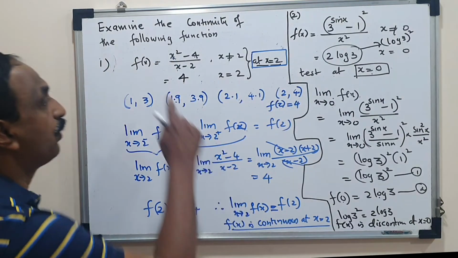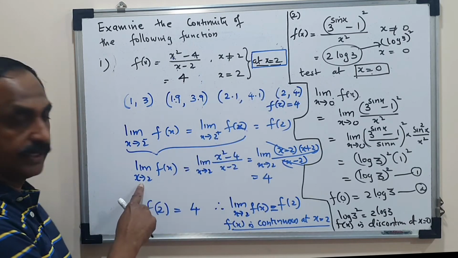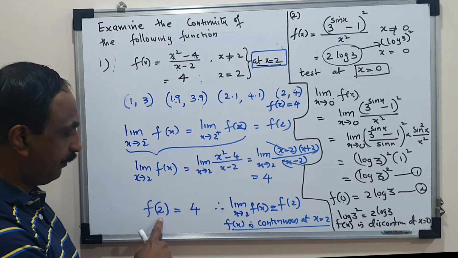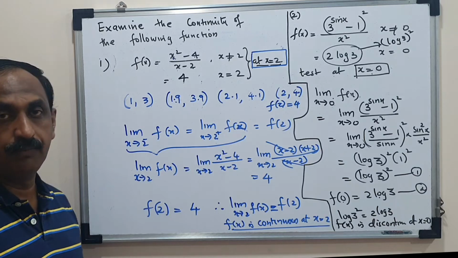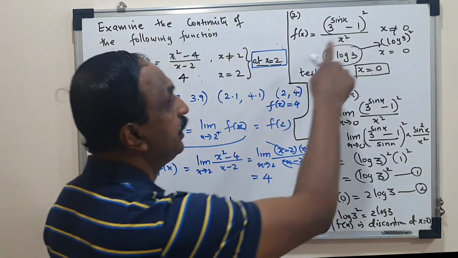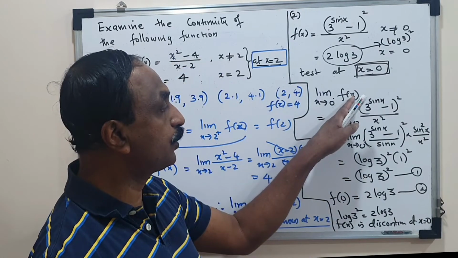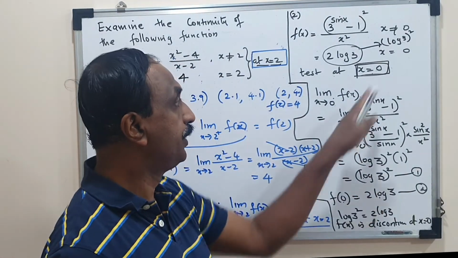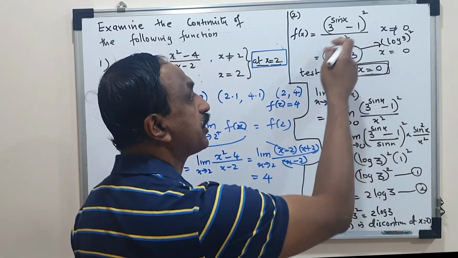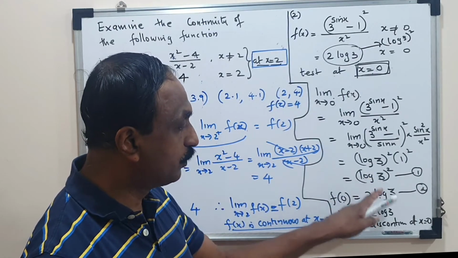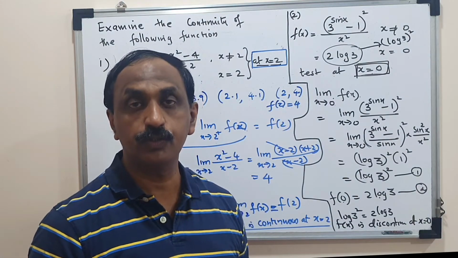Once again, here what we notice: we wanted to check the continuity at x equal to 2. So we calculated limit x tending to 2 f of x. Then we calculated f of 2. f of 2 is always given in the question. We saw both of them are equal. Therefore, the function became continuous. Here, we wanted to test the continuity at x equal to 0. So we calculated limit x tending to 0 f of x. We got log 3 the whole square. Then we calculated the value of f of 0. When x takes exactly 0, the function's value is 2 log 3. So we notice both of them are different. They are not equal. Therefore, the function became discontinuous at x equal to 0.